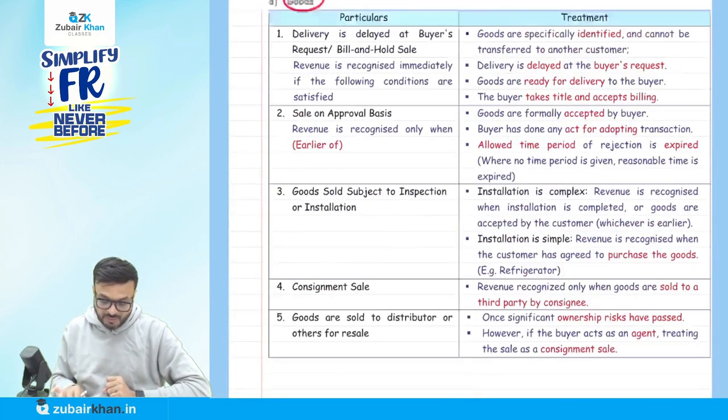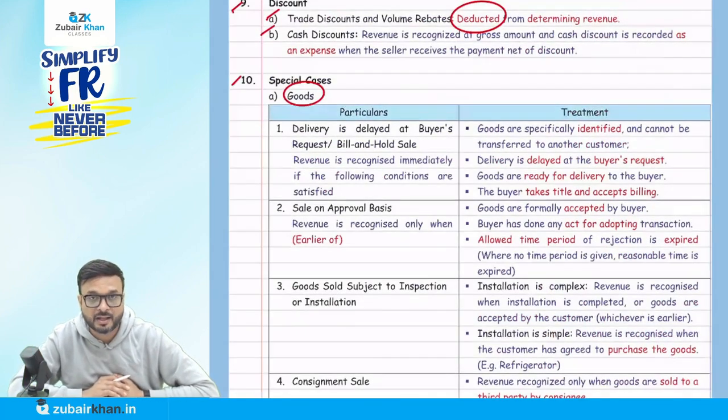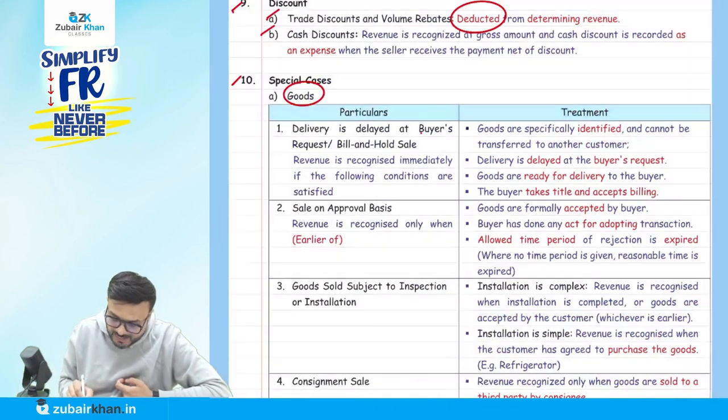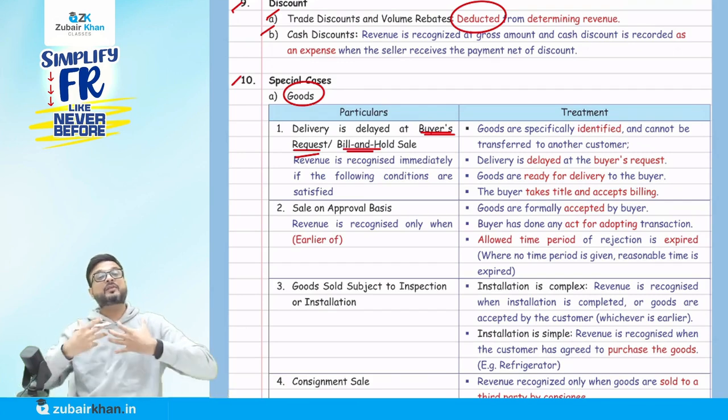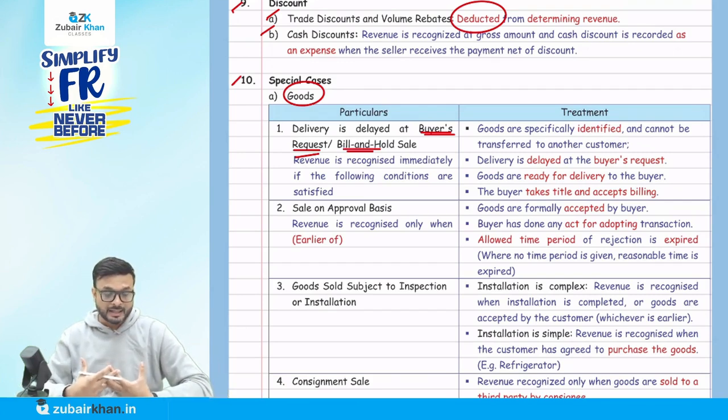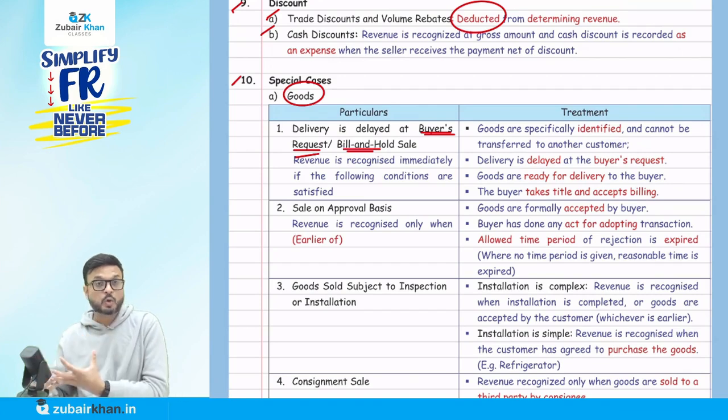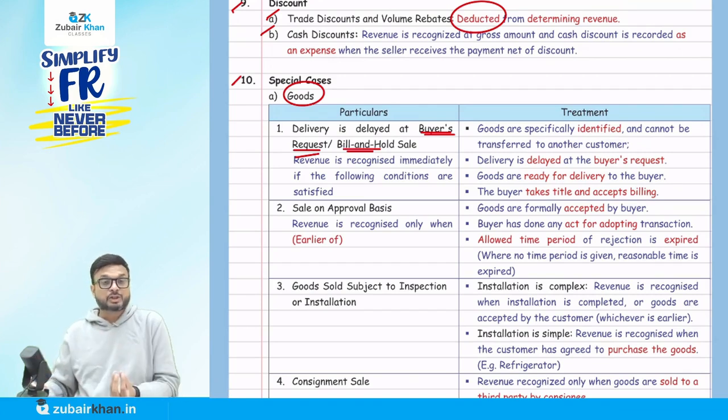Now, special cases which are related to goods. Here they say delivery is delayed with the buyer. We also call them bill and hold sales. It means I'm ready to deliver the goods, but there is a delay in the delivery of goods at the buyer's request. So the buyer is requesting to delay the delivery.